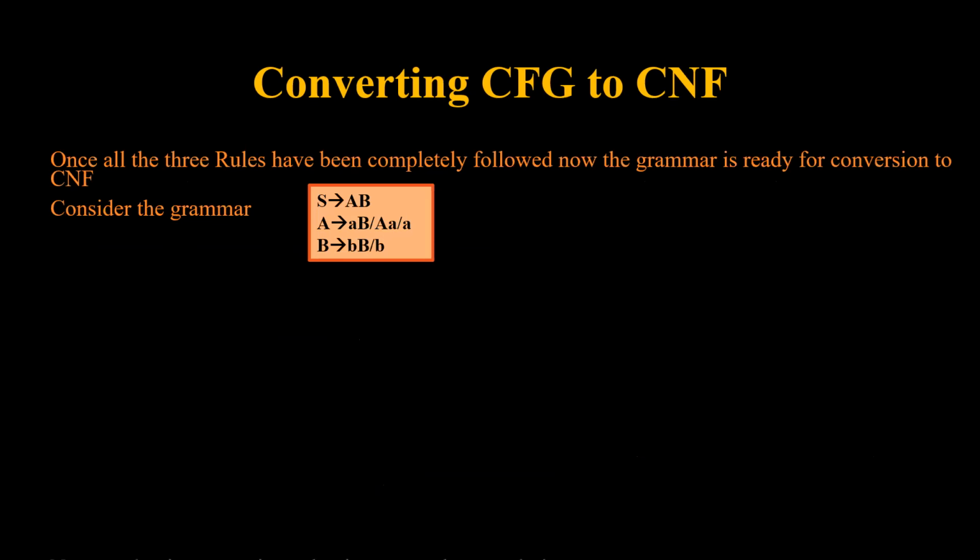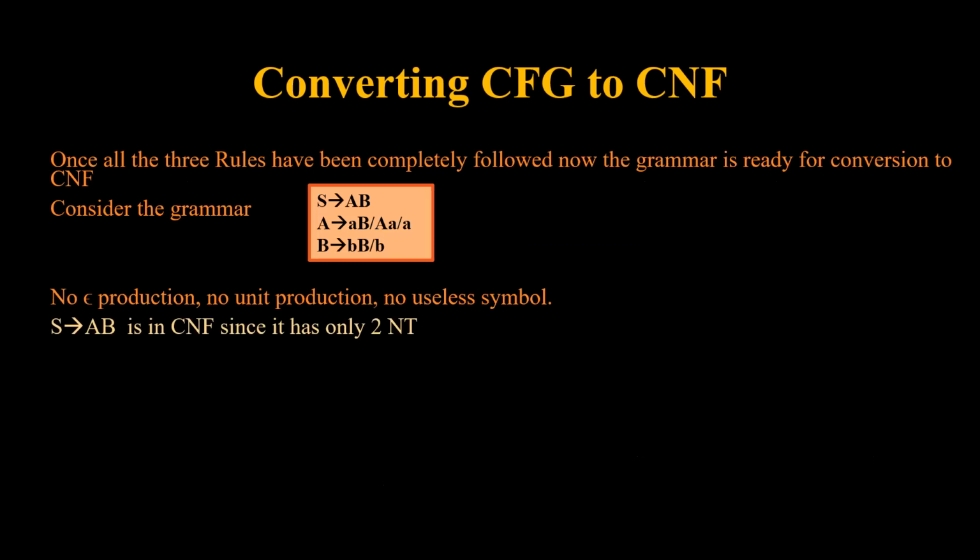Now consider this grammar. In this grammar, we don't have any epsilon production, we don't have any unit production, we don't have any useless symbols. We will try to convert this into Chomsky normal form. S tends to AB is in Chomsky form since it has 2 non-terminals. A tends to small a, B tends to small b are in CNF since they have single terminals. We need to convert the remaining 3 productions into CNF form.